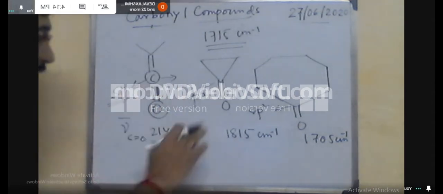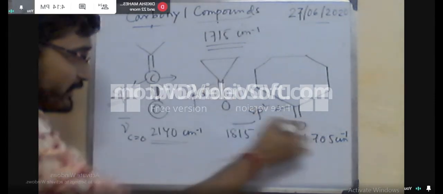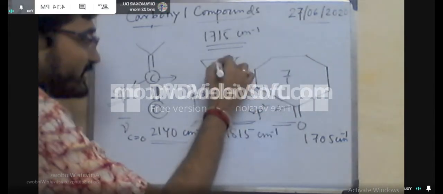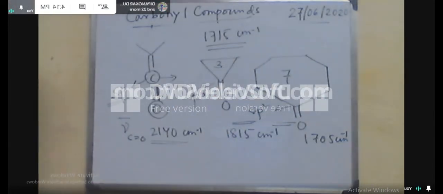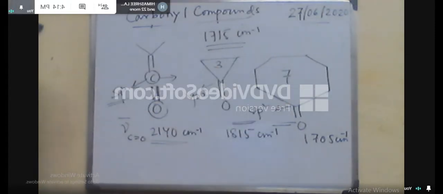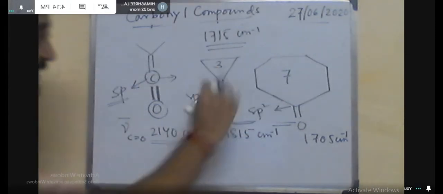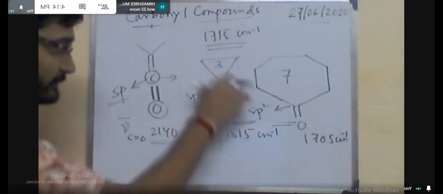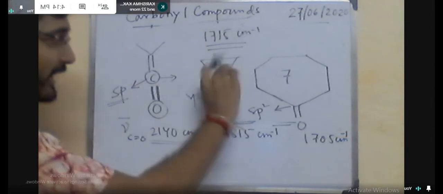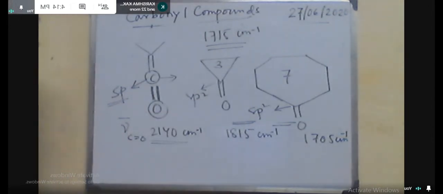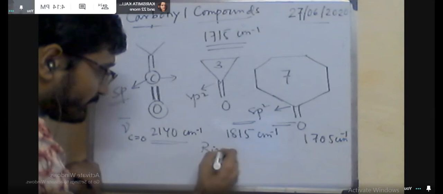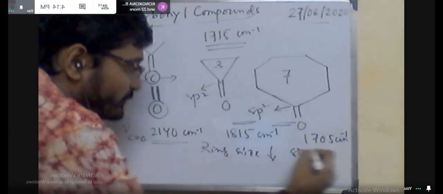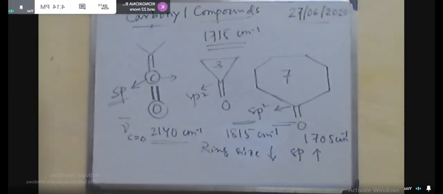That means it now tends toward sp3 hybridization. Not completely sp3, but tending towards sp3 hybridization. That means it has deviated much from sp2 hybridization. That's why here the double bond character is to some extent less, so the stretching frequency is to some extent less than the base value. Clear? So these are the two different scenarios in ketone molecules.